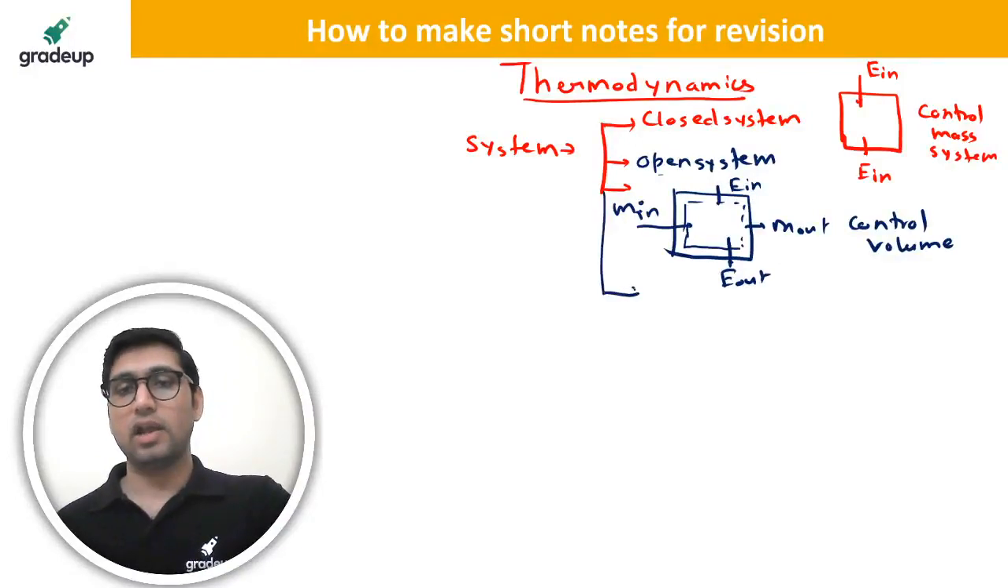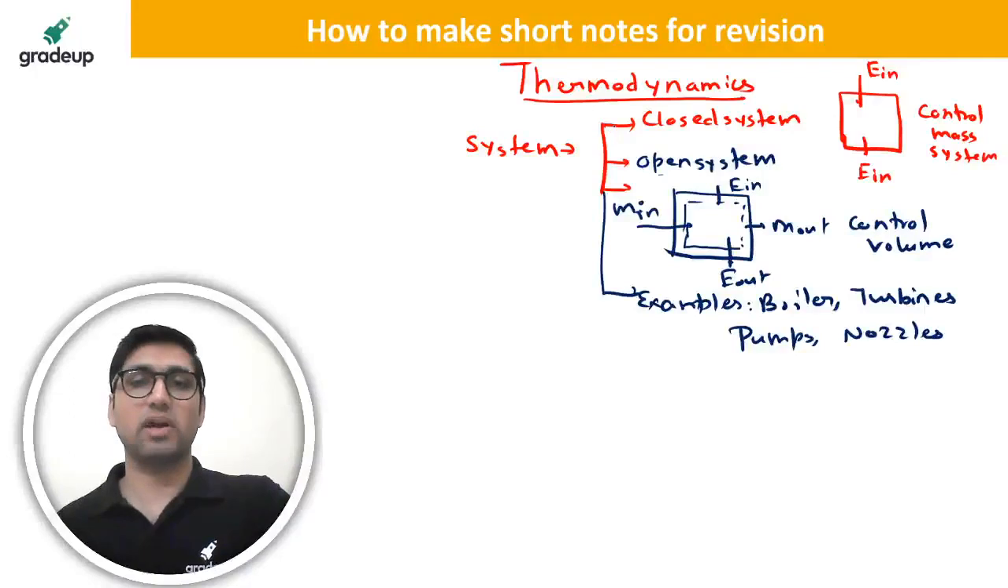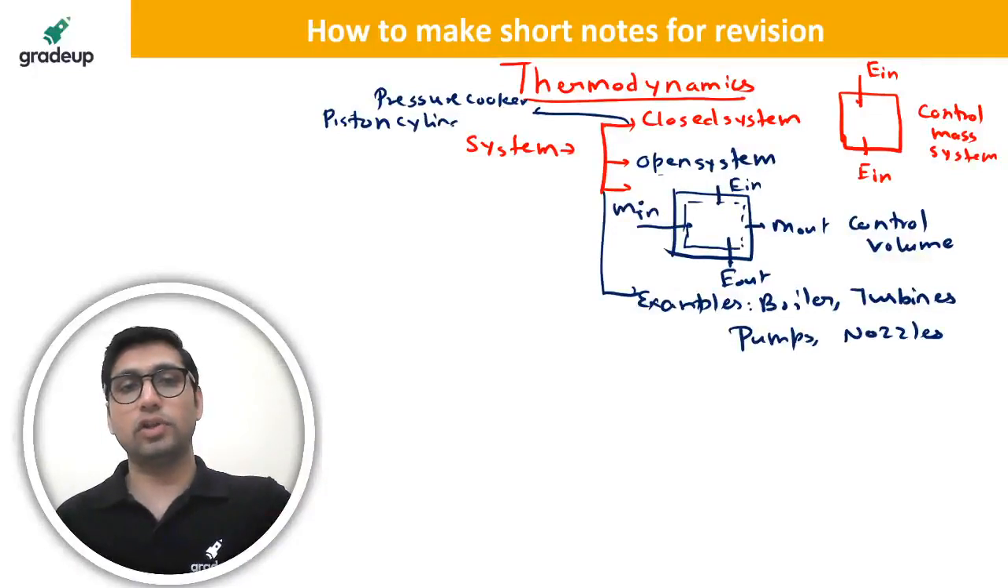Okay, we can also write the examples of the open system and closed system. Examples are boilers, turbines, pumps, nozzles, and so many devices which work in the open system. In closed system, you can write pressure cooker before release of the gas, and piston cylinder without walls. So you can write the example also.